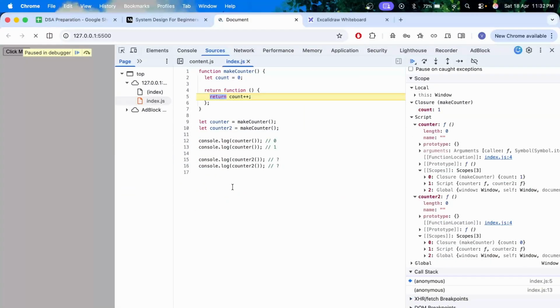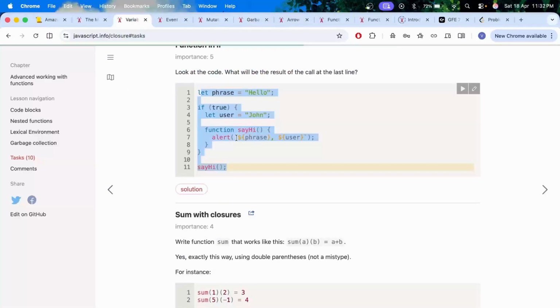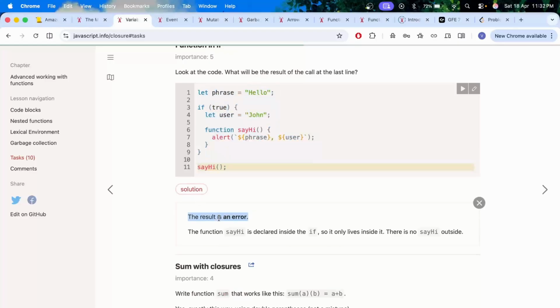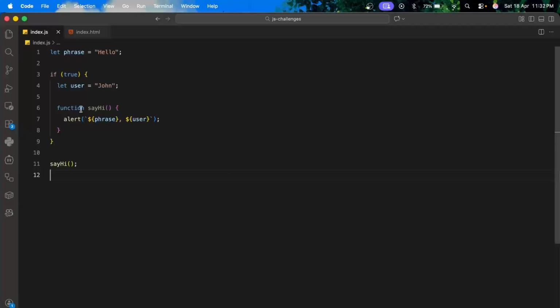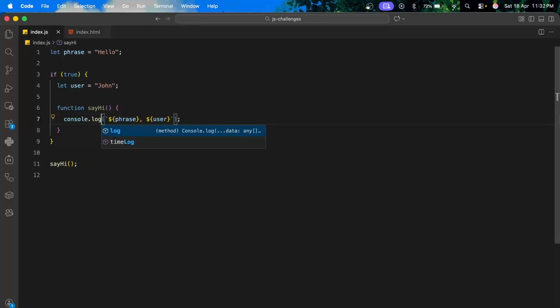Let me remove the debuggers. See, here it is working fine. Result is an error. Wait, how is it an error if it is working?